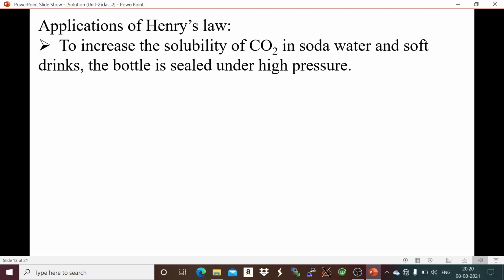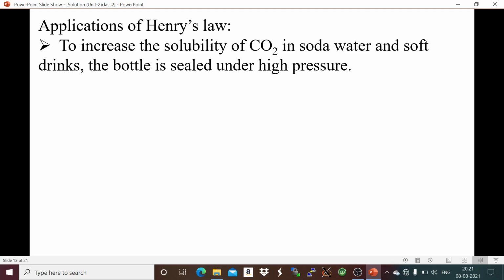So the carbon dioxide gas is dissolved in soda water or any soft drinks. When the bottle is sealed, it is sealed under very high pressure so that the solubility of carbon dioxide is maximum in soda water or soft drinks.